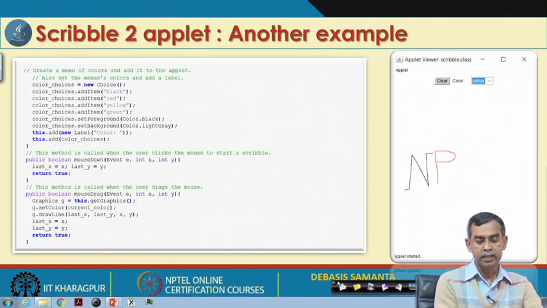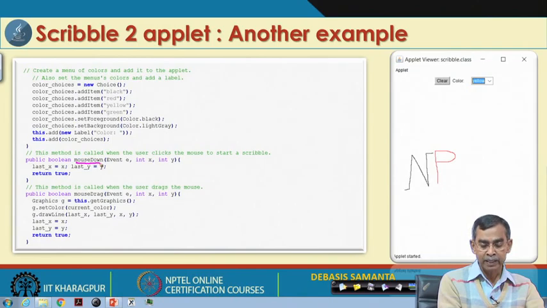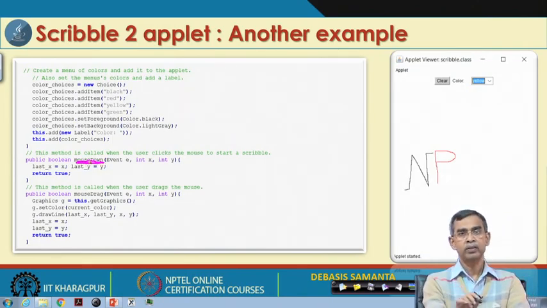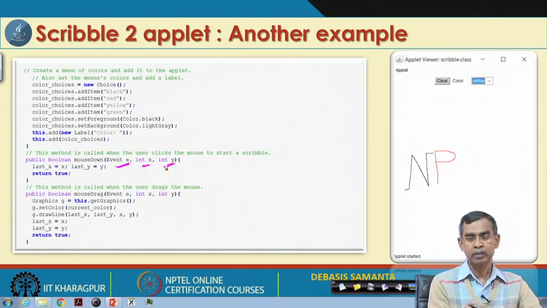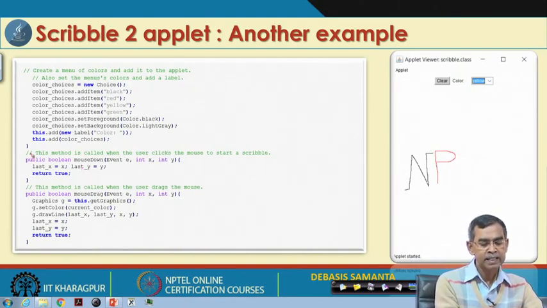Now, see, this is the method that we have to override. This method is defined in the java.awt mouse event declaration, and here event e, int x, int y shows what the event is, that is, whether it is a mouse event, and x and y mean at which location the mouse event occurs. So, this is the method as per the old version, the Java 1.0 package, and it is basically the same as the earlier one.